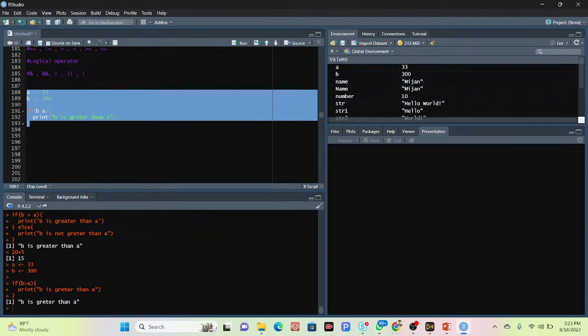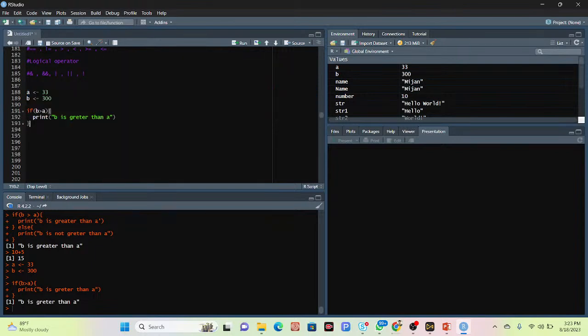We know that 300 is greater than 33, so it prints that b is greater than a. The else if keyword is for when the previous condition is not true, then we try another. Suppose this equation is not true, then we have also used another thing, that is else if.